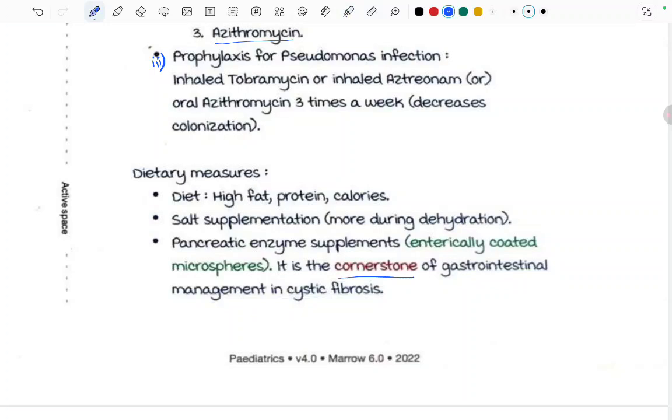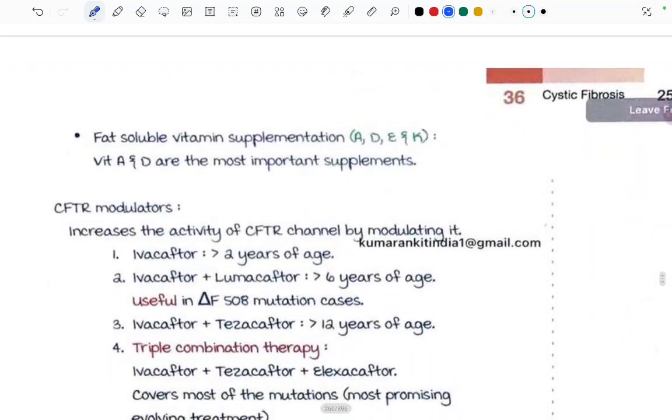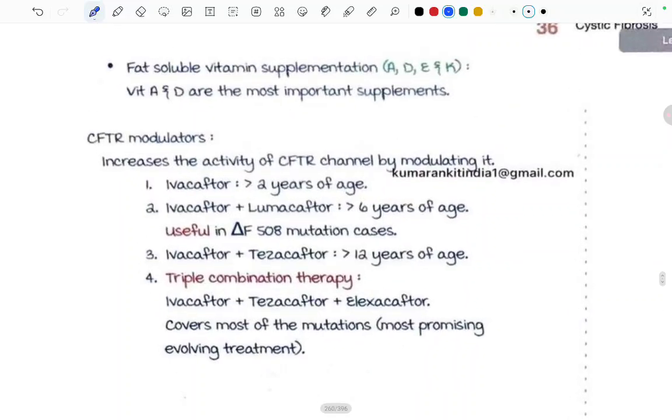We saw that 85% of the patients will have pancreatic insufficiency, so we have to supplement the pancreatic enzymes. They are enterically coated, so they will be activated only after passing the stomach. It is the cornerstone, fine, in the management. There's something more. Fat soluble vitamin supplementation, that is A, D, E, K, should be given, because we saw that due to pancreatic insufficiency, fat soluble vitamins will not be absorbed. Vitamins A and D are the most important supplements. In a cystic fibrosis patient, we have to supplement fat soluble vitamins, right?